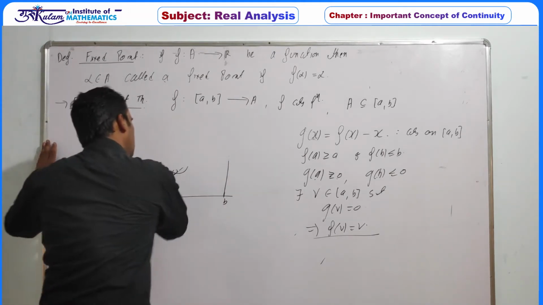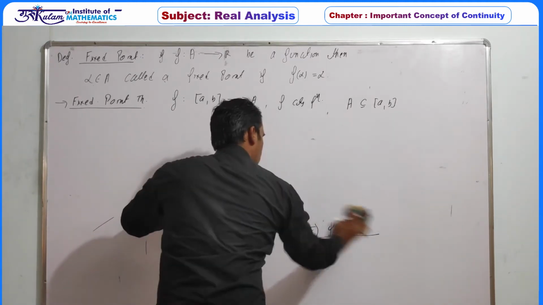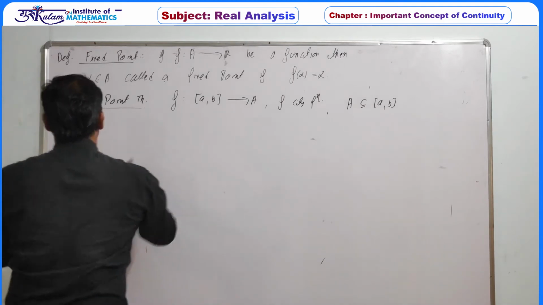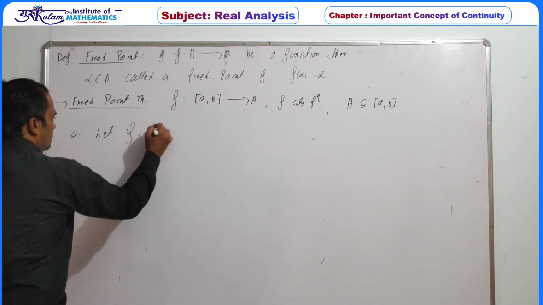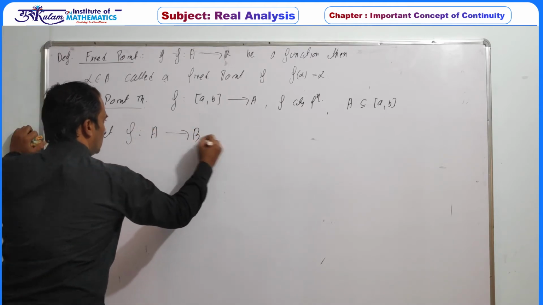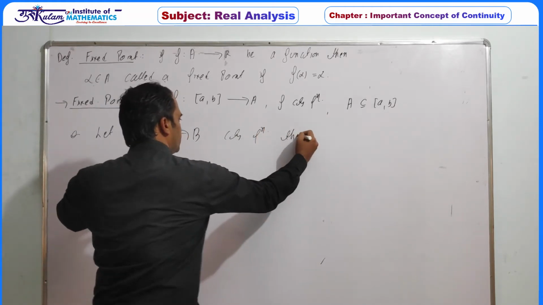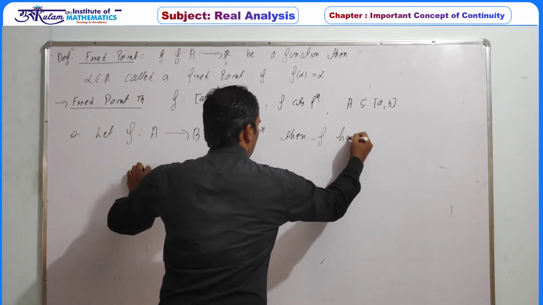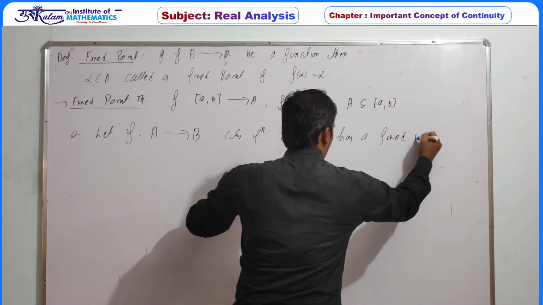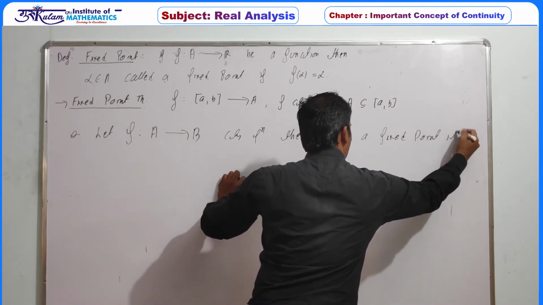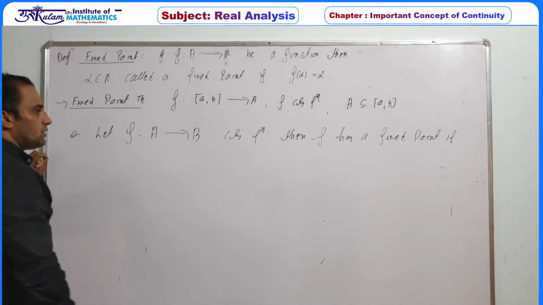So let's write down the question. Just try and let me know your answer on the WhatsApp group or Telegram group. Let f be a function defined from a set A to B, a continuous function. Then f has a fixed point. If so, we have to pick the case where there is a guarantee of the existence of the fixed point.